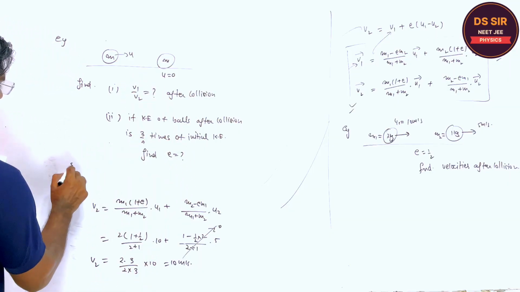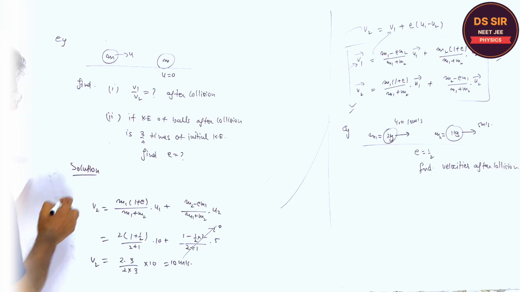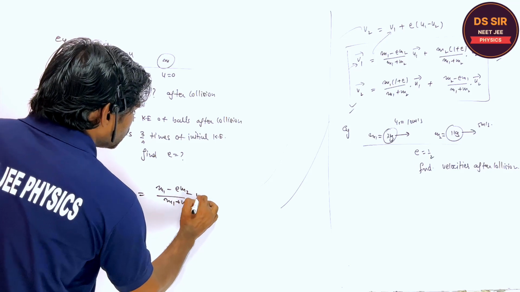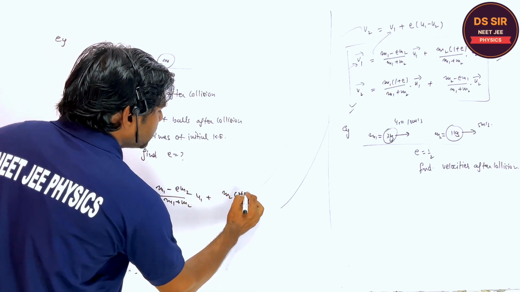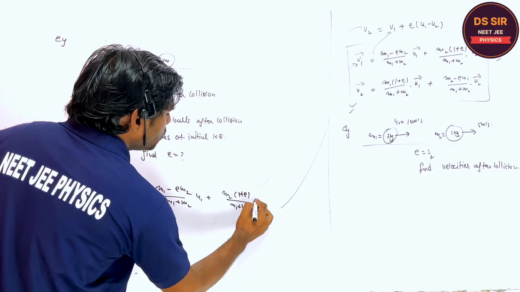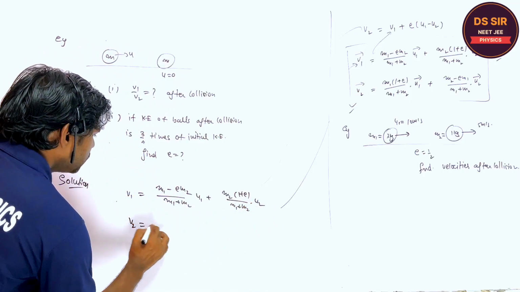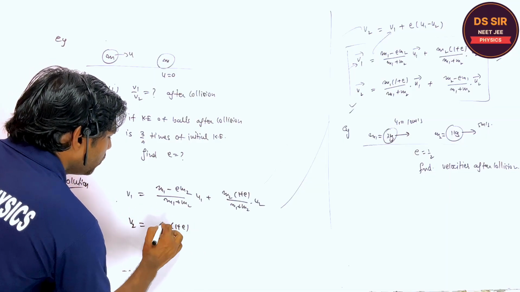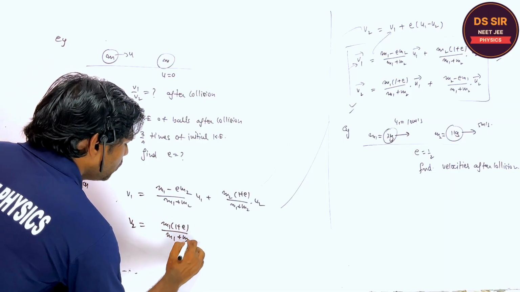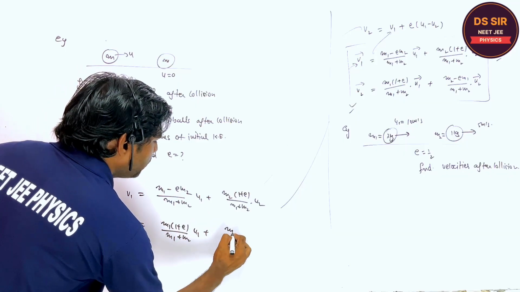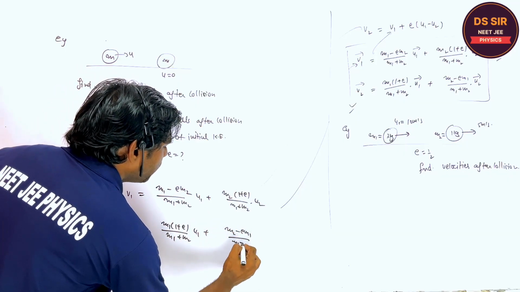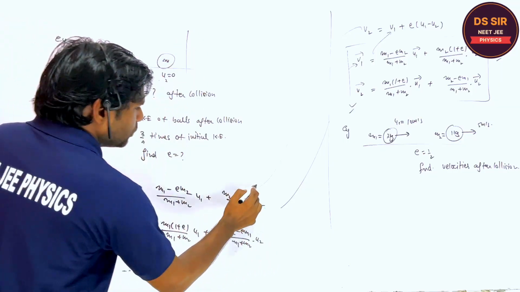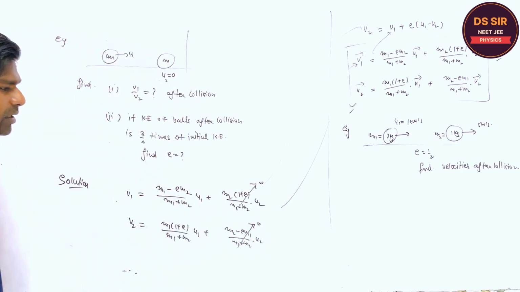This is the question. Copy this so that you can remember: v1 is (m1 minus e m2) upon (m1 plus m2) into u1, plus m2 (1 plus e) upon (m1 plus m2) into u2. And v2 is m1 (1 plus e) upon (m1 plus m2) into u1, plus (m2 minus e m1) upon (m1 plus m2) into u2. It is here only that m1 and m2 are interchanged. Here u2 is 0, so it is at rest. Is it clear or not?